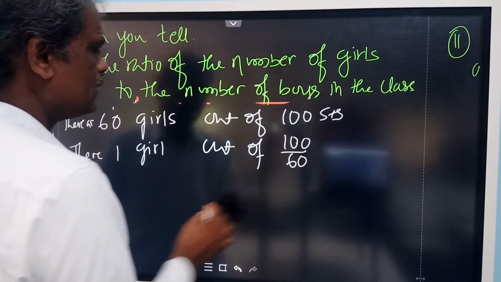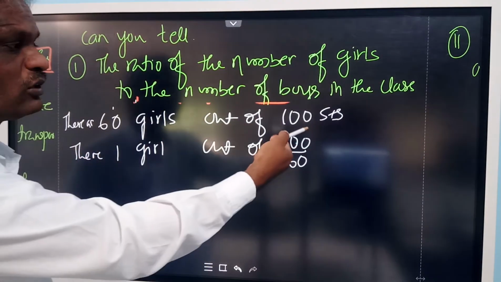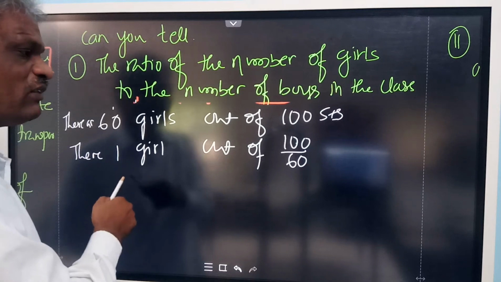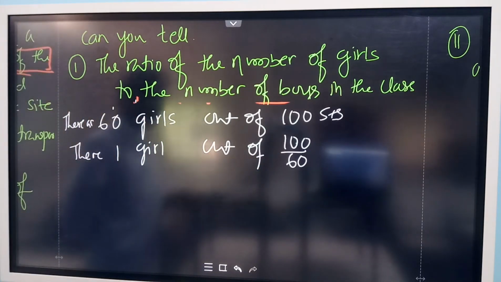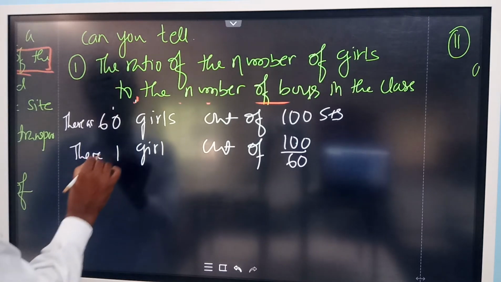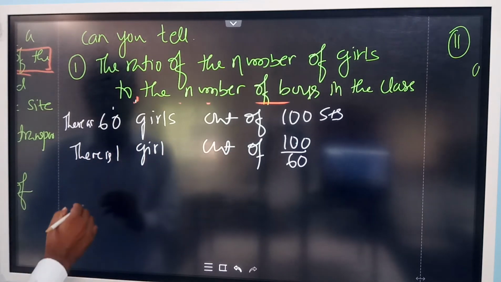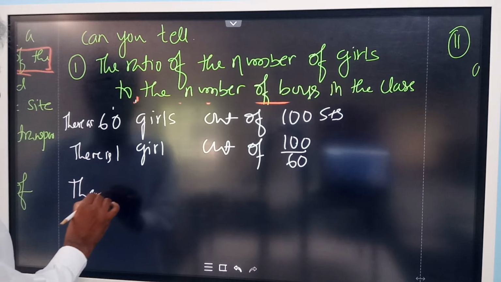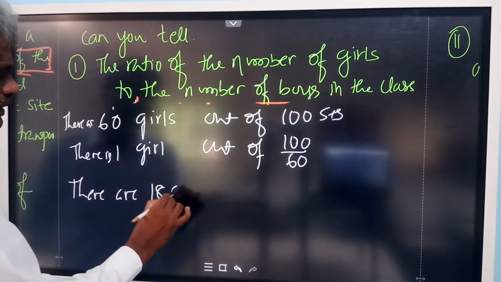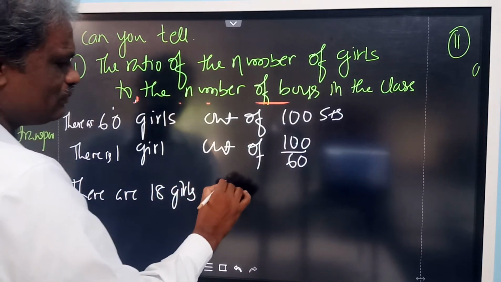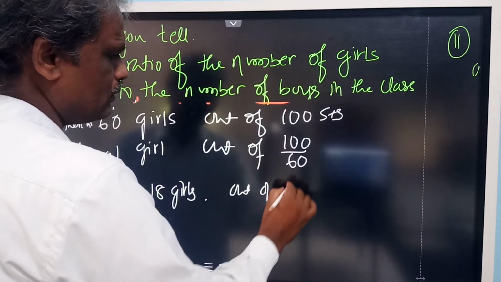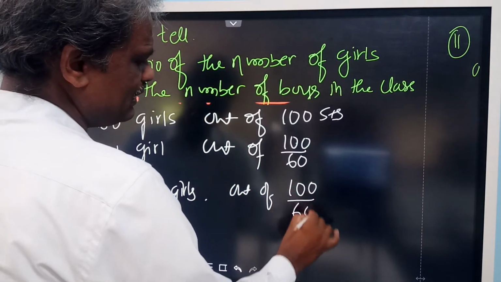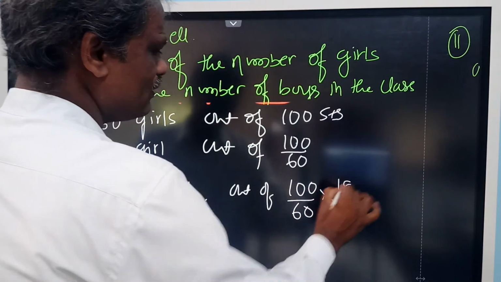Now, if there are 18 girls, the total students will be 100 by 60 into 18.